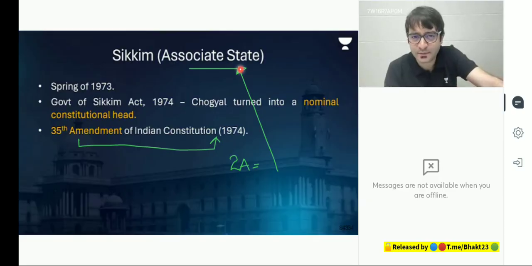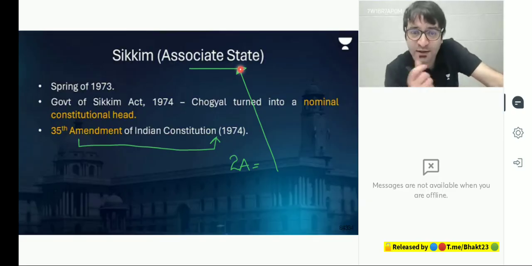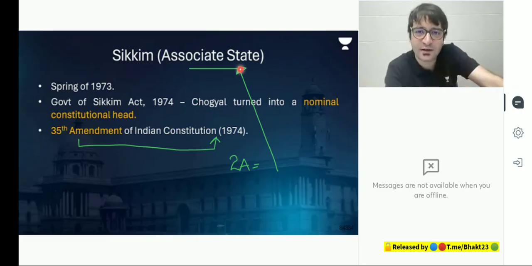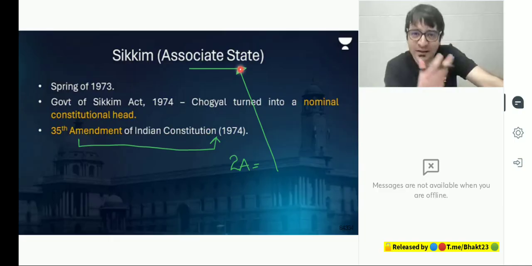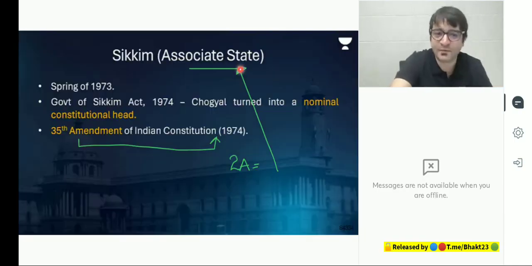But perhaps Indira Gandhi was right. If Sikkim had been mentioned as an acquired territory, but without the permission of Chogyal, it could not have been effected. We would have been embarrassed in the entire world. But when all of this was happening, in 1975, what happened?